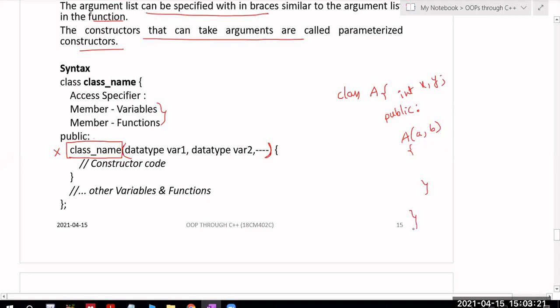Okay, all of you following, right? Yes, sir. So this is your class A. Inside this we have data members x, y, and in the public section I have a constructor, and this is a parameterized constructor because it is taking parameters, and I'm writing x equal to a and y equal to b. Then in the int main section, I am creating this object with 10 comma 20. So this is the syntax for calling this parameterized constructor.